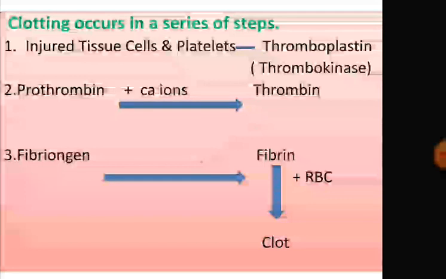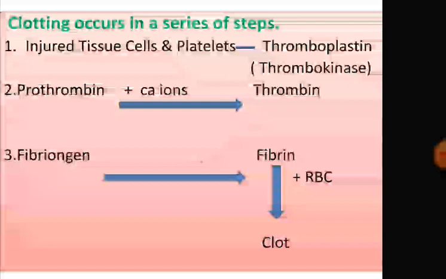The thrombin, again in presence of calcium ion, reacts with fibrinogen of plasma and converts it into fibrin. Fibrin then reacts with blood and forms a clot.